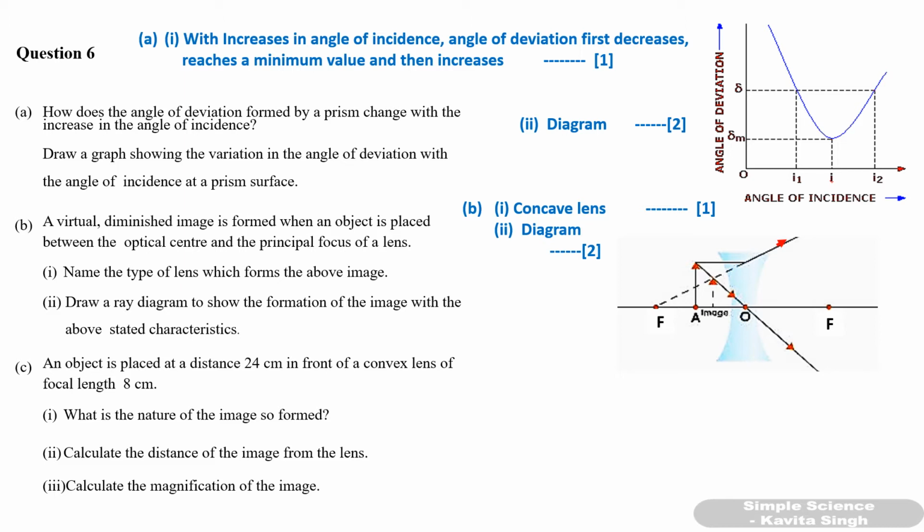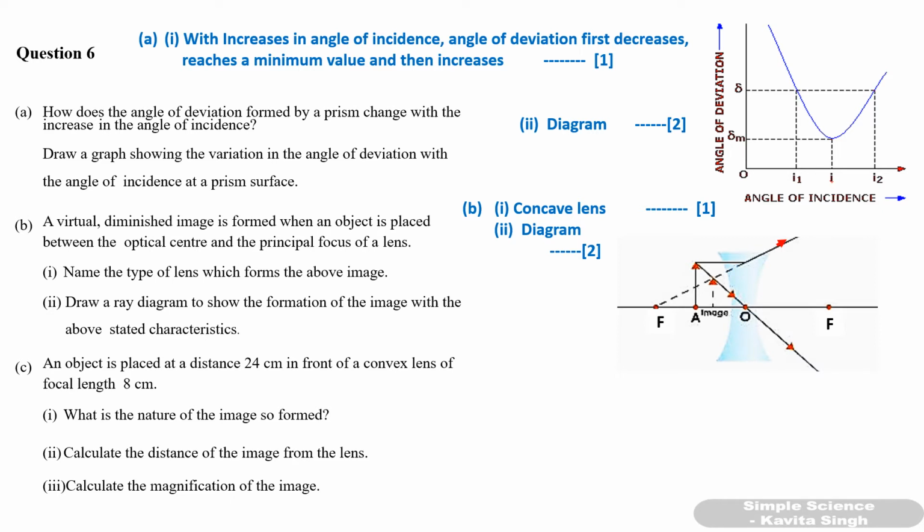C part. An object is placed at a distance 24 centimeter in front of a convex lens, okay, of focal length 8 centimeter. What is the nature of the image so formed? Now here focal length is 8 centimeter, so the radius of curvature will be 16 centimeter.